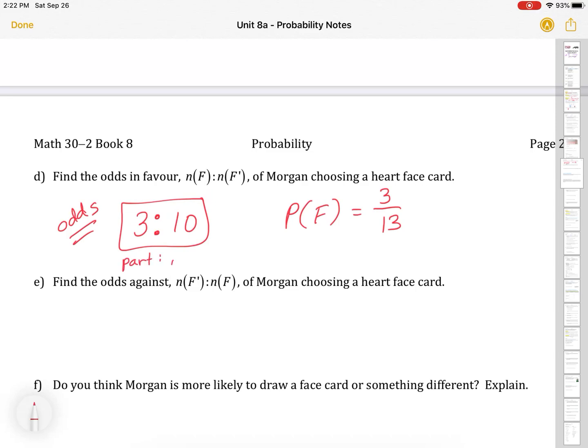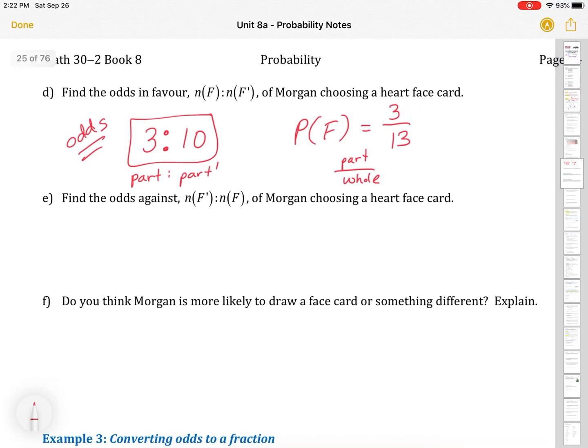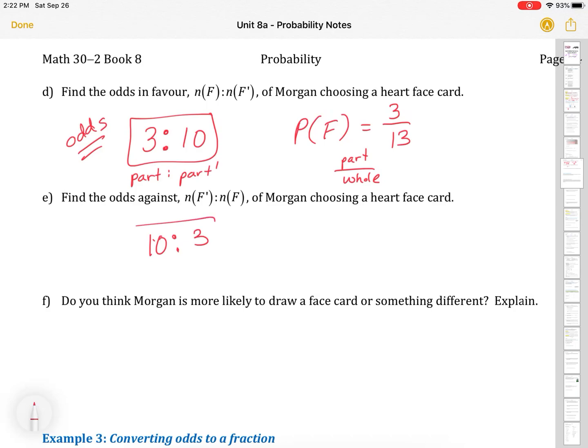If we wanted to express that as probability, it would be 3 out of 13. So it's different ways of expressing the same information. Just remembering odds is part to part, and probability is part over whole.